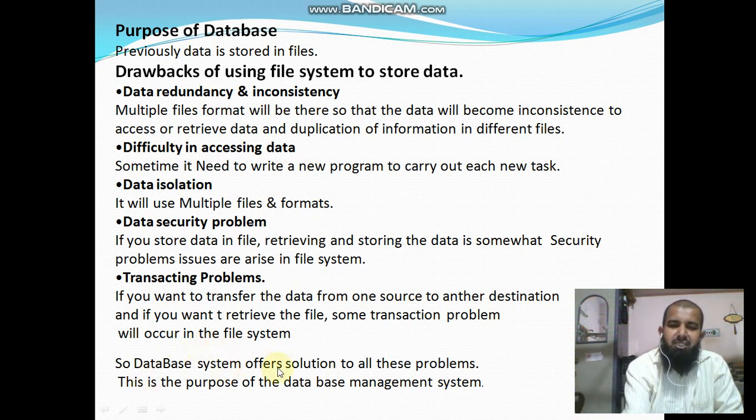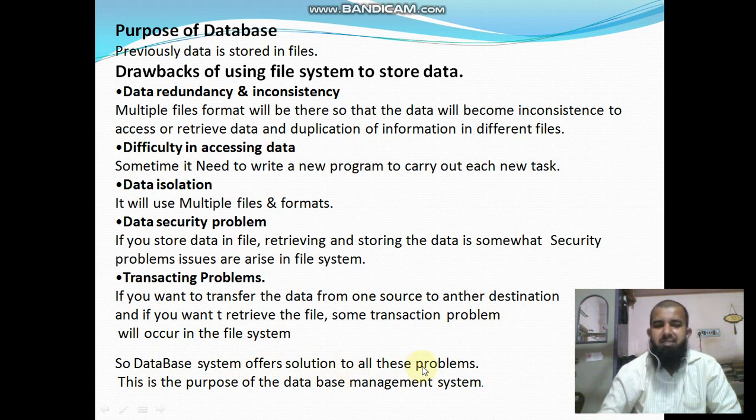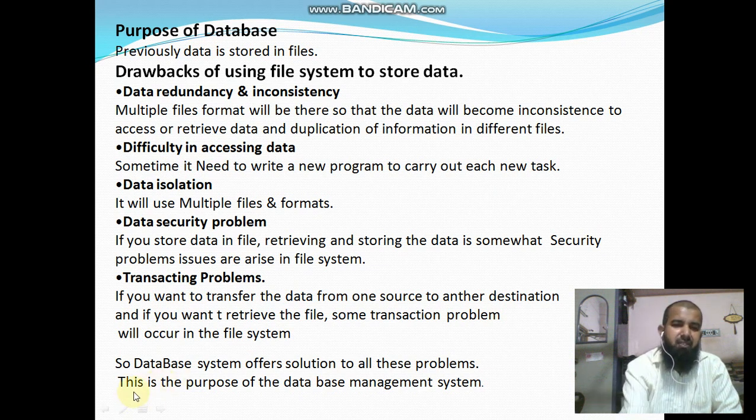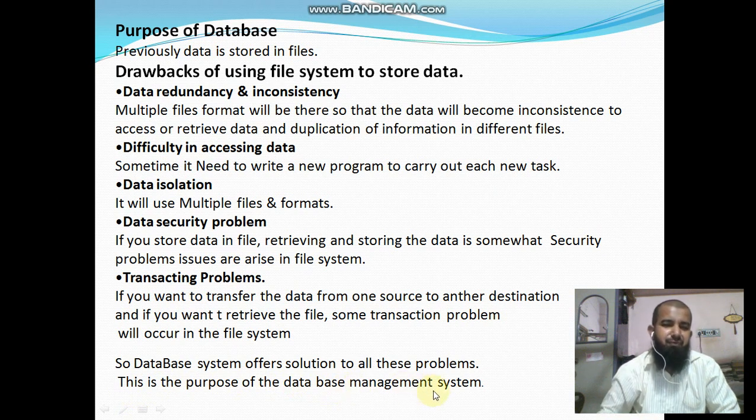So database systems offer a solution to all those problems. DBMS offers a solution to all these problems. So this is the purpose of a database management system. That's why we use a database management system. Clear? Okay, thank you.